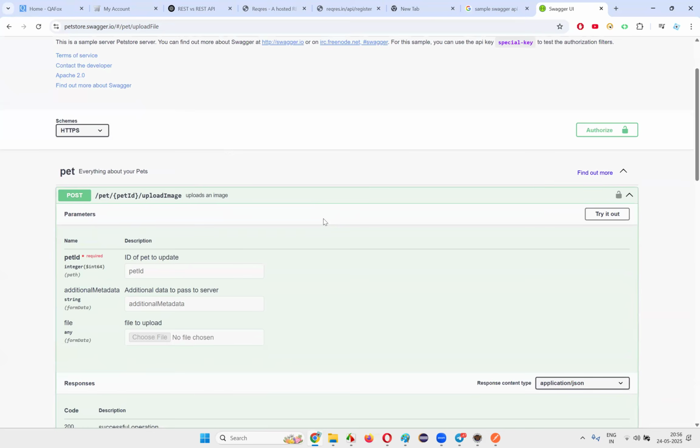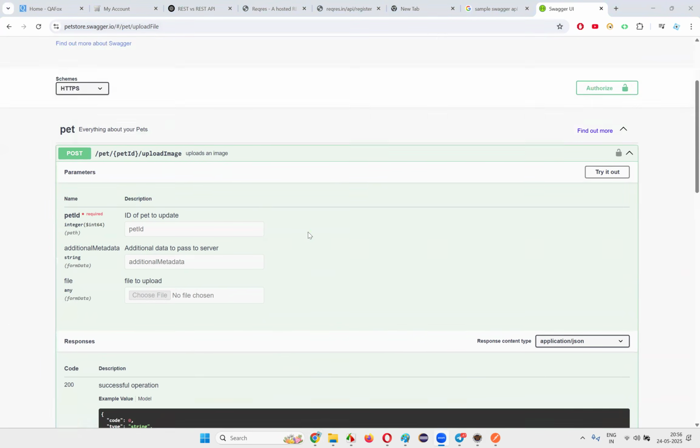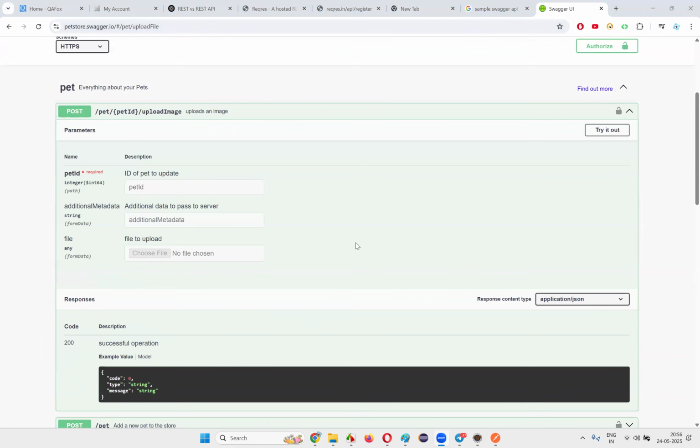Is it similar to the Word document, or are you getting more details here? Guys, which one is better, look wise? In the browser, when you open this Swagger API documentation, the UI will be like this. Very interesting UI, and here the request is there, endpoints are there, what we have to input and everything is there, and a try it out option is also there.